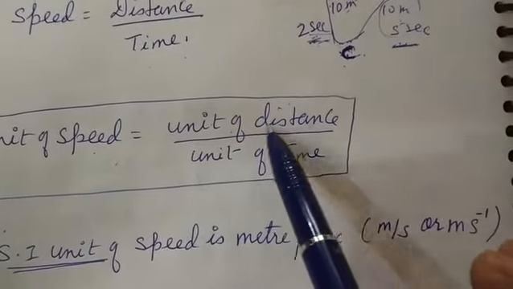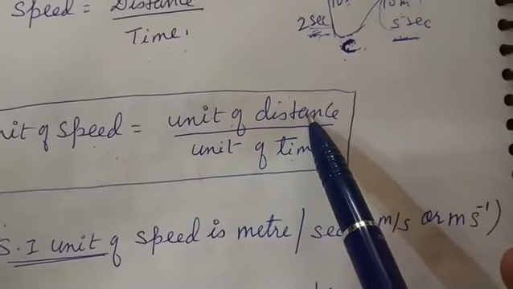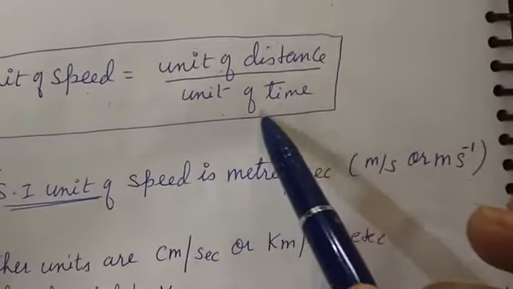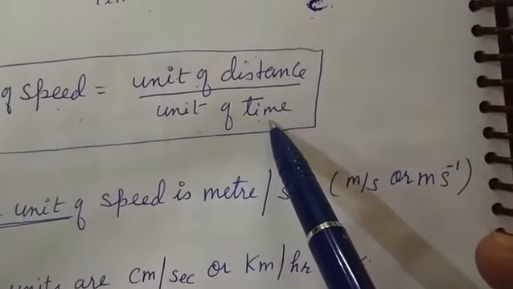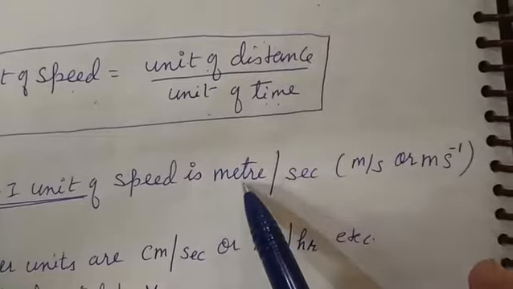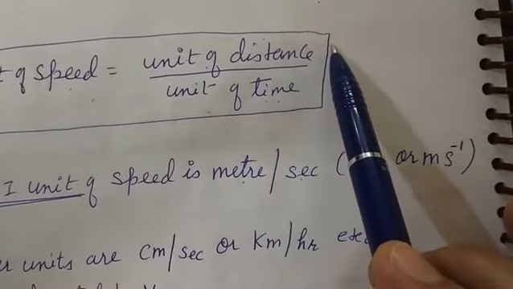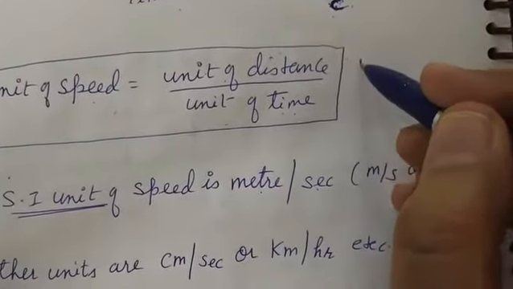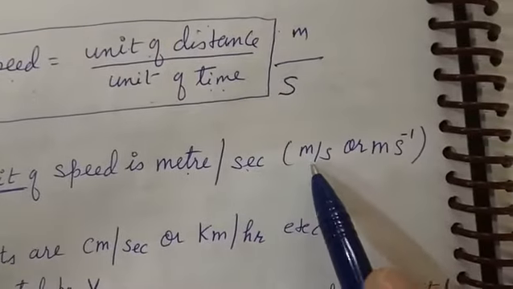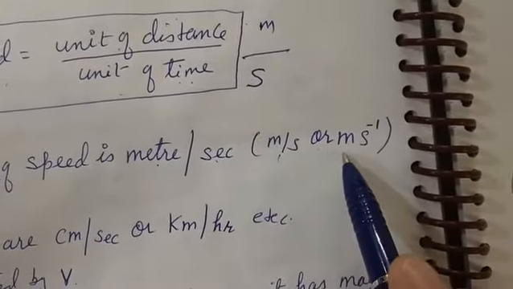So what is the unit of distance? SI unit of distance is meter and SI unit of time is second. So unit of speed will be meter per second. Or you can write it like this also.